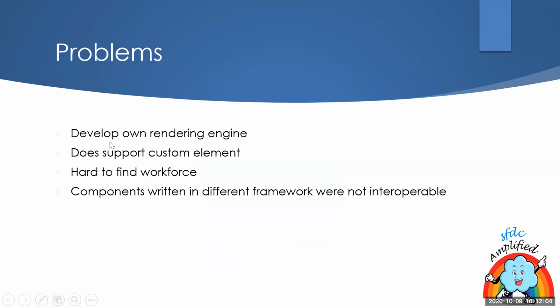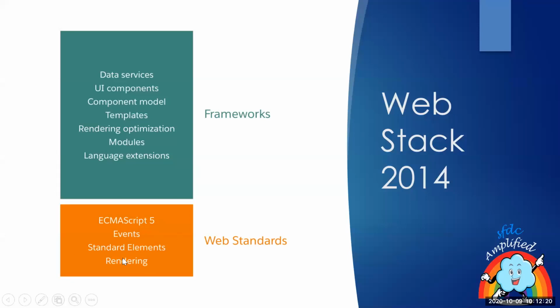But there were a lot of problems with it. For example, we had to create our own framework. It had its own language, it was difficult to learn, and it was hard to find a workforce. Aura is a completely different language which you need to learn. But because the web stack itself didn't offer templates, modules and a lot more of what we needed, we had to go with the Aura framework. If you have done Aura, you would have seen there is a helper, then there is a controller. There are a lot of things which are a little confusing about Aura, which take time to learn.